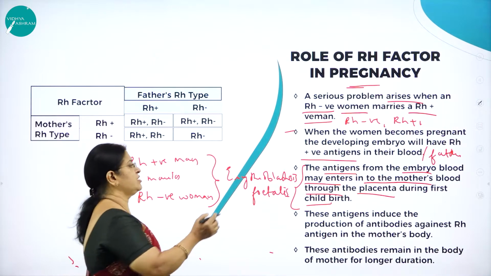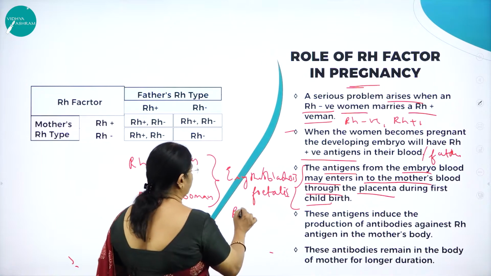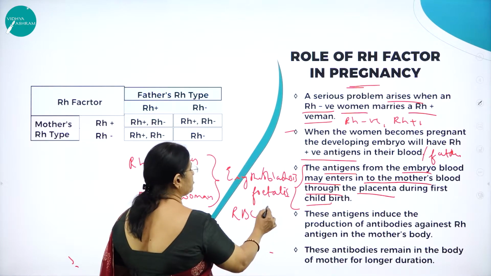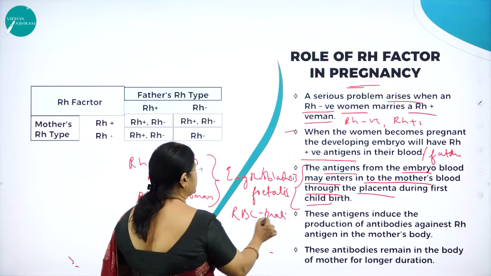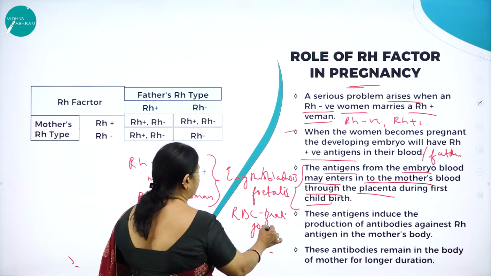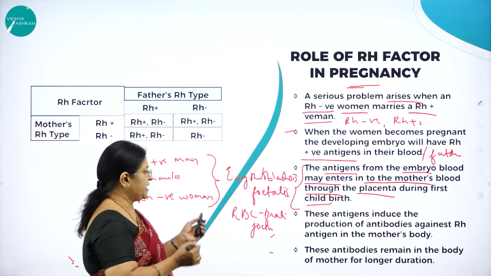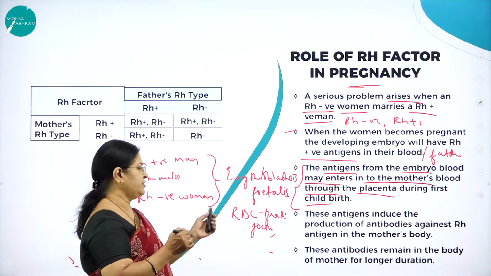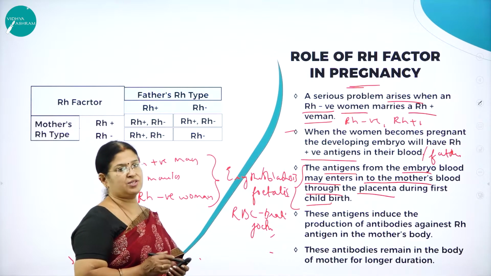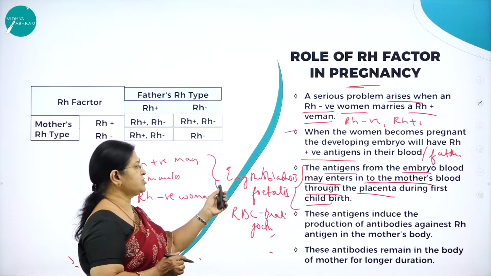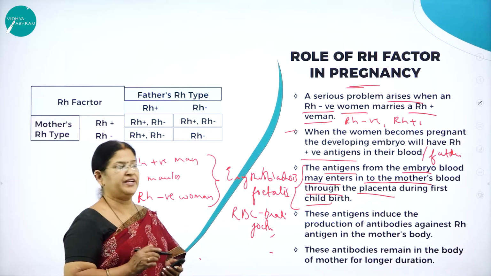The very word itself will tell you. Erythro means what? RBC. Blastosis means what? Breaking. Fetalis means fetus, that is the developing fetus. So erythroblastosis fetalis means the breaking of the RBC cells.